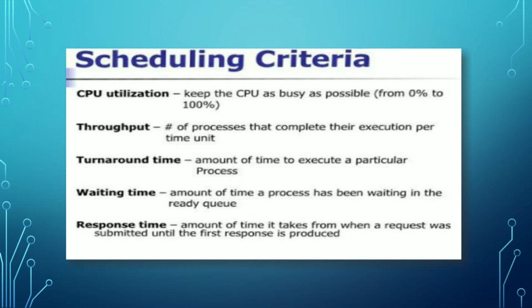Scheduling criteria. The basic concepts of scheduling. CPU utilization is the most important thing: keep the CPU as busy as possible, from 0% to 100%. Throughput is the number of processes that complete their execution per time unit. Turnaround time is the amount of time to execute a particular process. Waiting time is the amount of time a process has been waiting in the ready queue. Response time is the amount of time from when a request was submitted until the first response is produced.